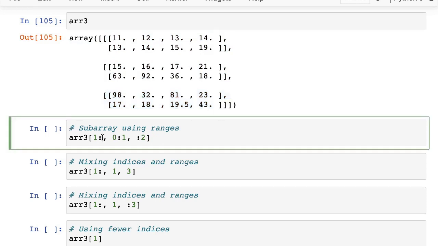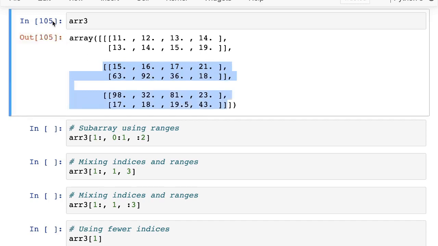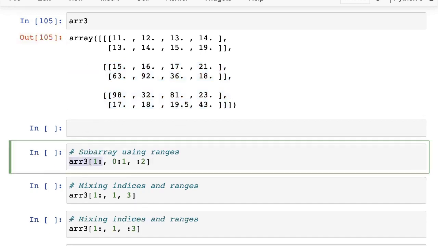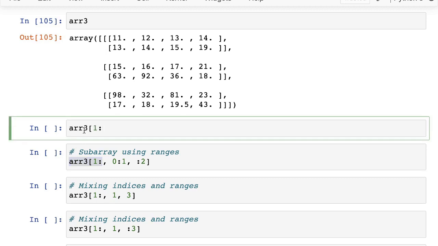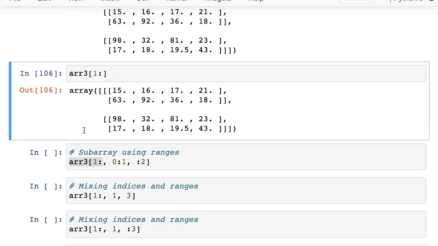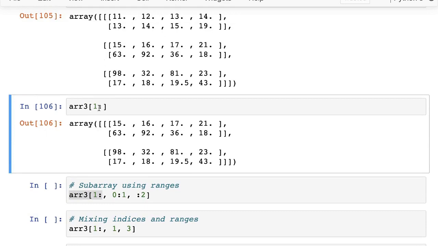So remember list indexing, when you're using ranges, if you leave one side of the range empty, that means you want to go till the end. So this is the same as doing 1 colon 3, but 1 colon just says 1 and then everything ahead of it. So yeah, so you have this 15, 16. So now you are left with these two. And again, I just find it very easy just to break it down step by step so that there is no confusion. So as I expect, doing 1 colon here is going to return this.